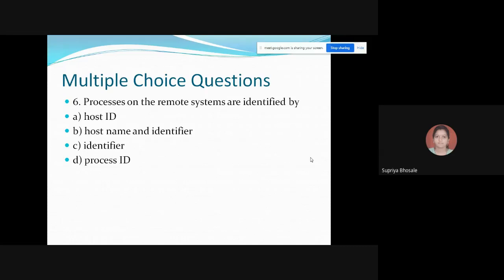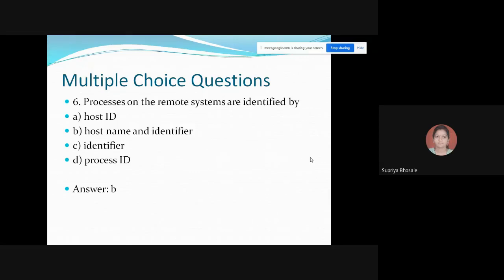Processes on the remote system are identified by... flood of option B, and that is correct.